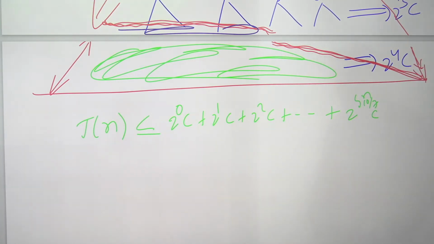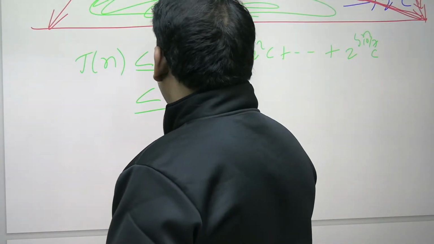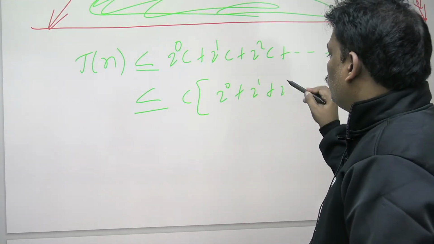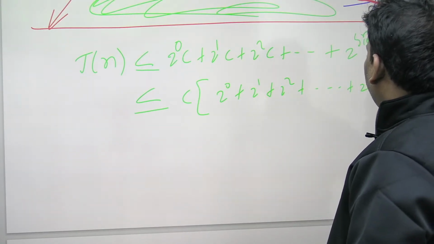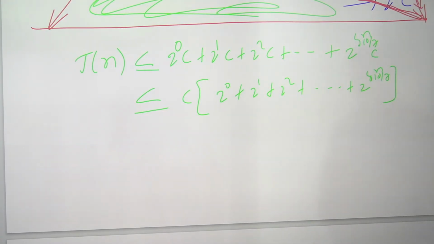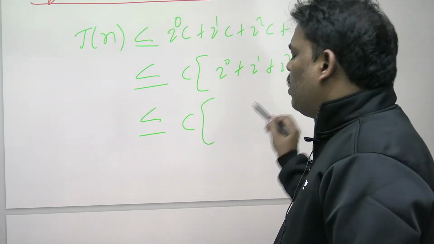See, I have taken the series until log n base 10 by 7. I think it is less than or equal to c common: 2 power 0, 2 power 1, 2 square, and so on, up to 2 power log n base 10 by 7. It is a GP, less than or equal to some c into the sum of n terms in the GP.